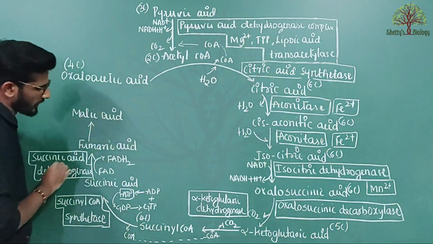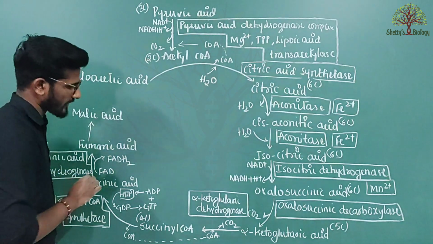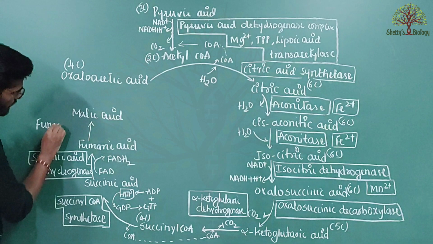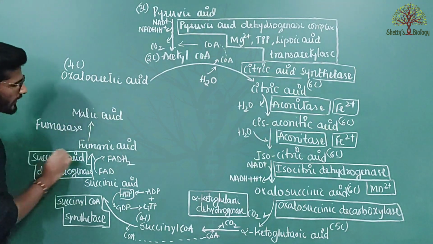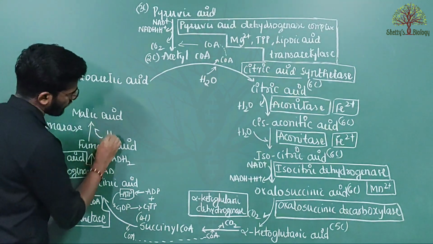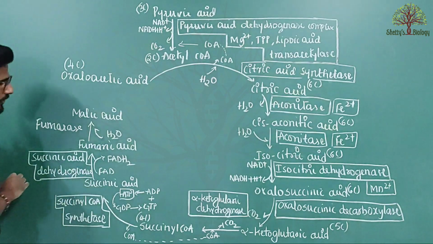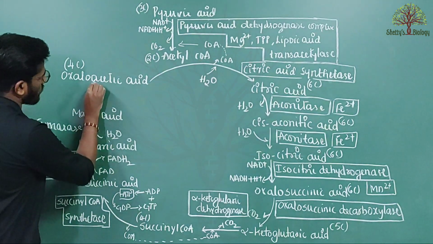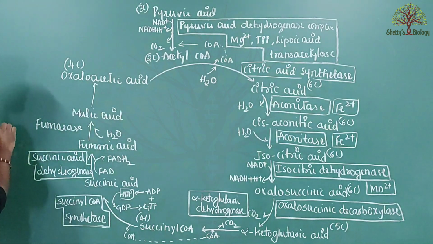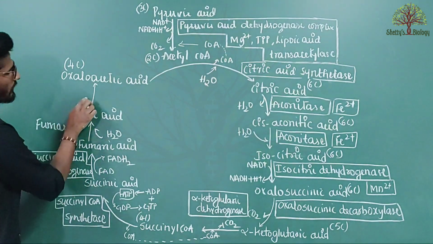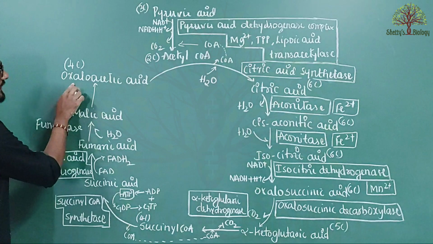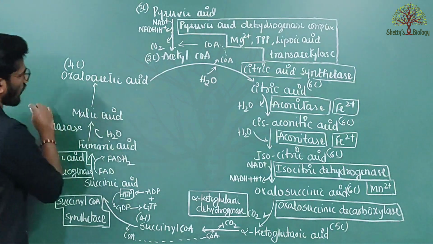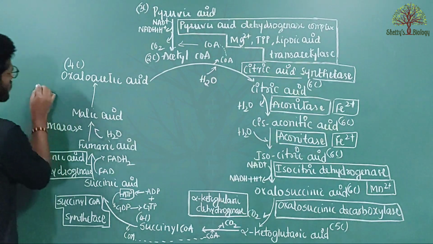Now this fumaric acid is further converted to malic acid by the enzyme fumarase. In this step, a molecule of water is utilized. Now this malic acid is further converted to oxaloacetic acid. Remember, malic acid regenerates the oxaloacetic acid by the enzyme called malic acid dehydrogenase.